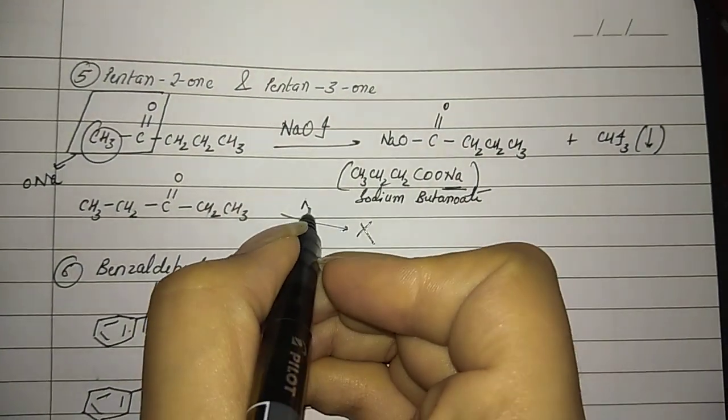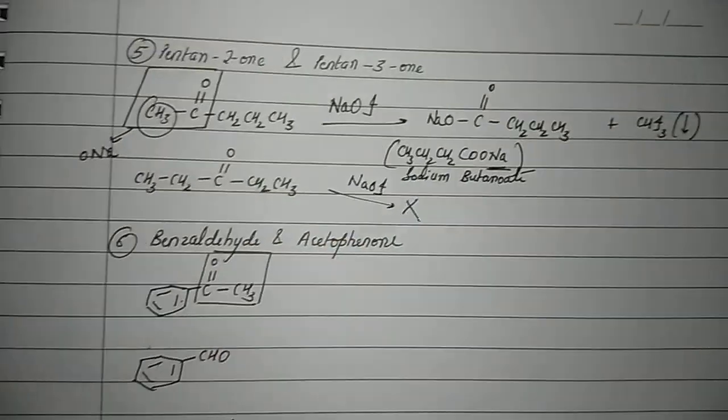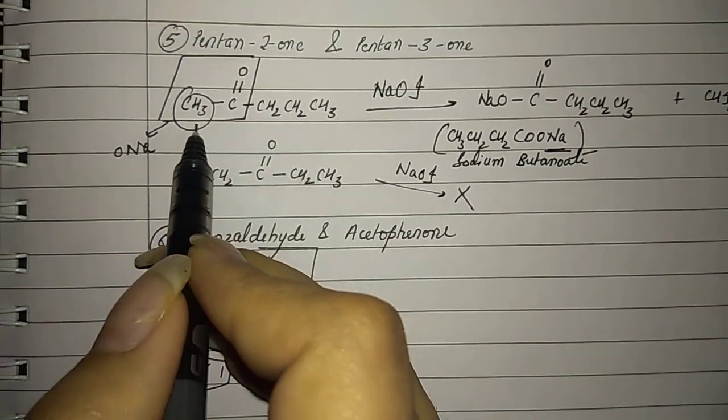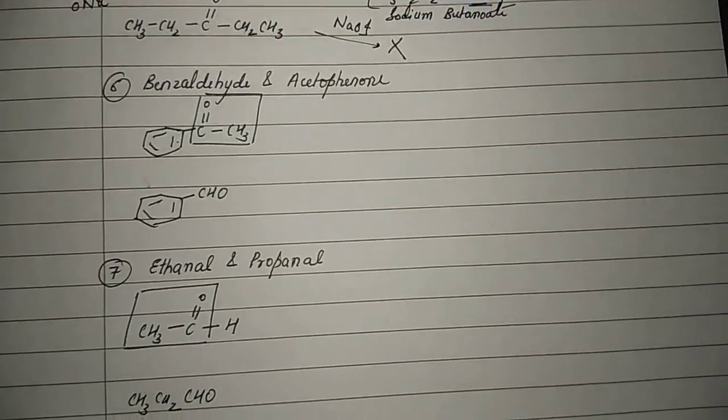This will not give the iodoform test because it is not a methyl ketone. It does not have a COCH3 group. It does not have this. Okay. Now benzaldehyde and acetophenone.